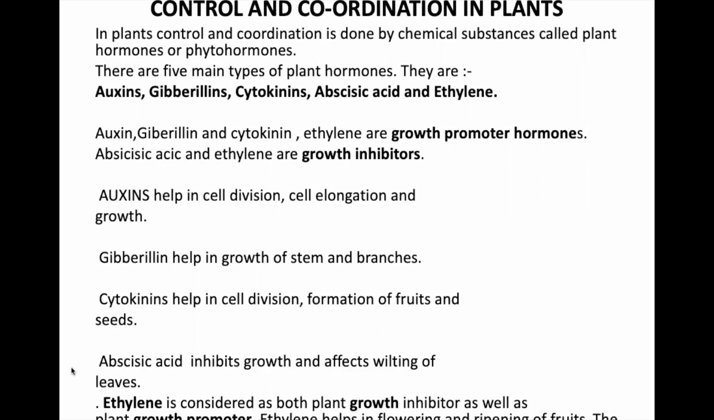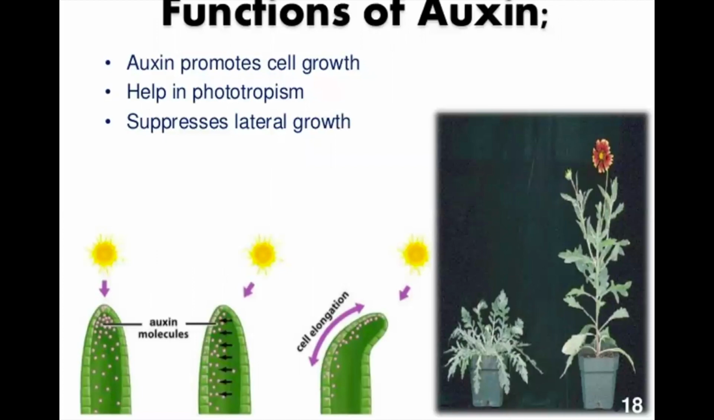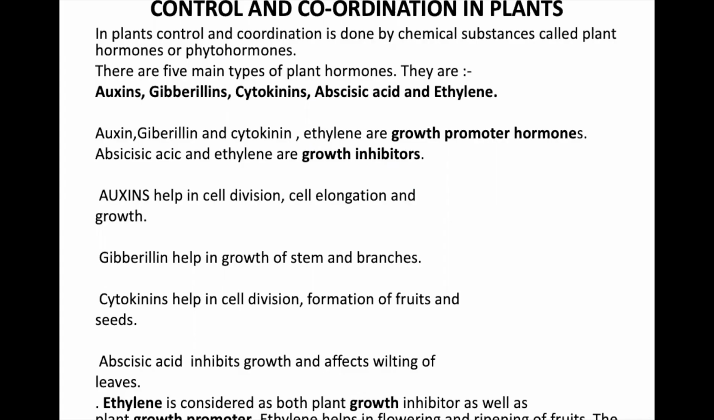These plant hormones are divided into growth promoter hormones and growth inhibitors. Promoters are those which promote growth, and inhibitors are those which do not promote growth. So which are the growth promoter hormones in plants? Auxin, gibberellin, cytokinin and ethylene. And which are growth inhibitors? Sorry, abscisic acid and ethylene. You can see ethylene is seen in both the growth promoters and growth inhibitors, so it is a growth promoter hormone and also a growth inhibitor.